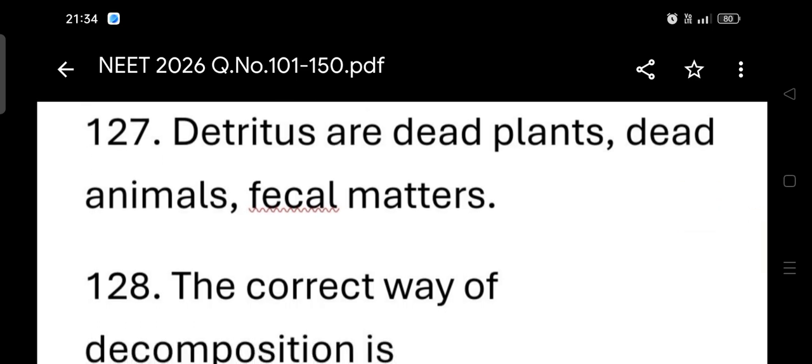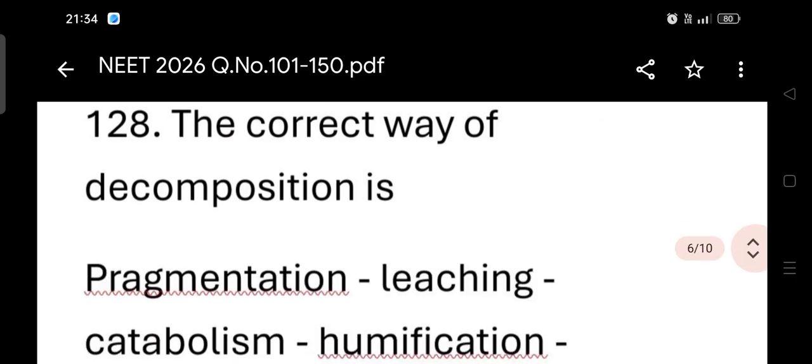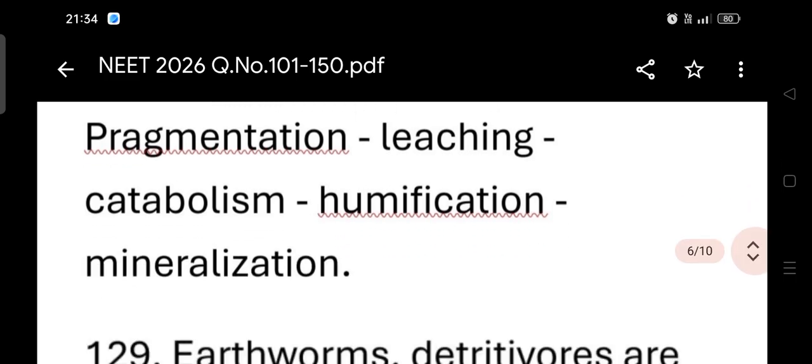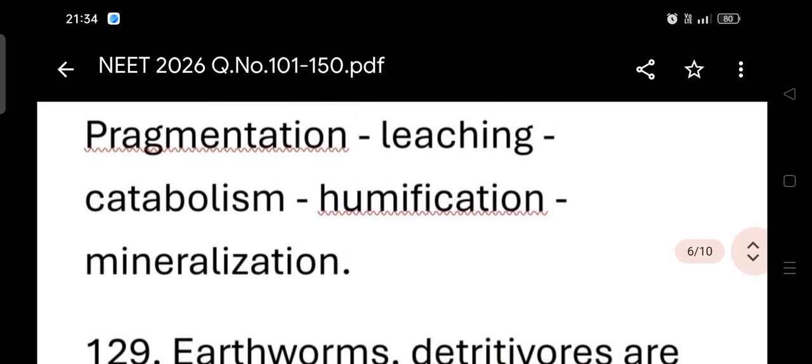Detritus is dead plants, dead animals, and fecal matter. The correct order of decomposition steps is: fragmentation, leaching, catabolism, humification, mineralization.